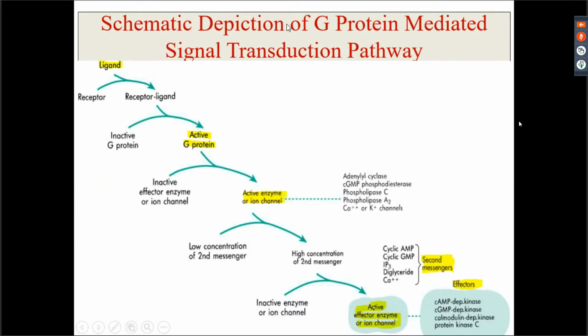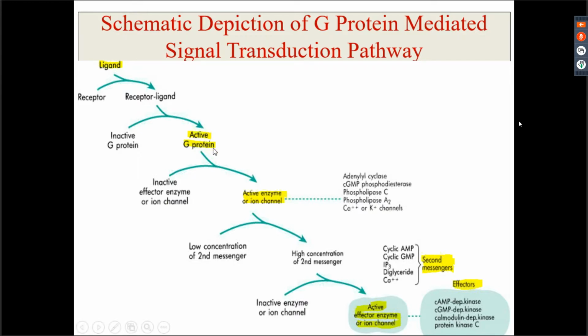So this is a schematic representation of how G protein mediated signal transduction occurs. You have a ligand which binds to a plasma membrane receptor. The receptor ligand interaction will activate the G protein. How will it activate? It will activate by exchanging GDP for GTP.